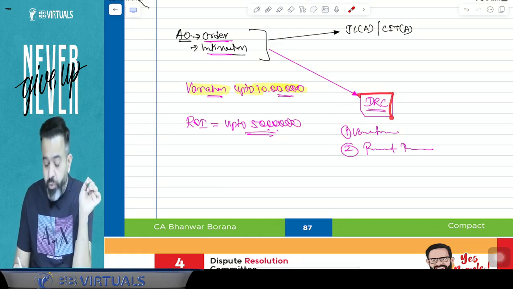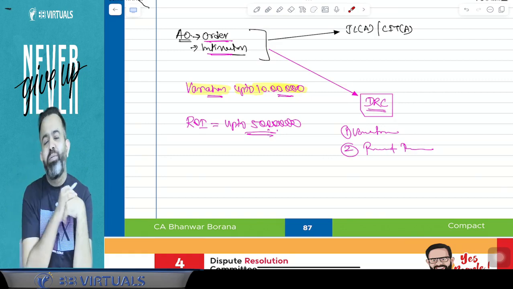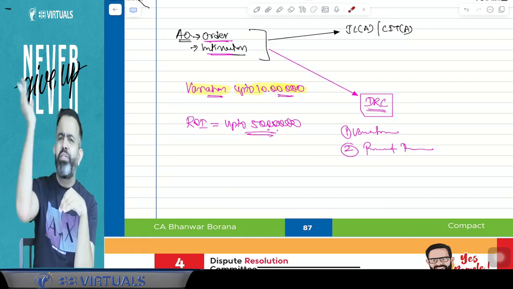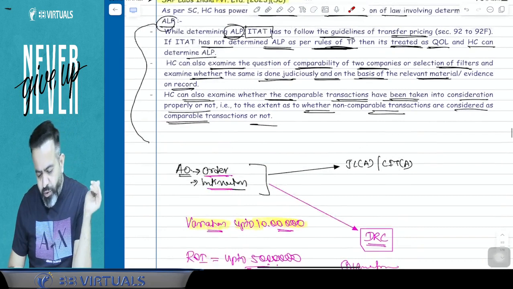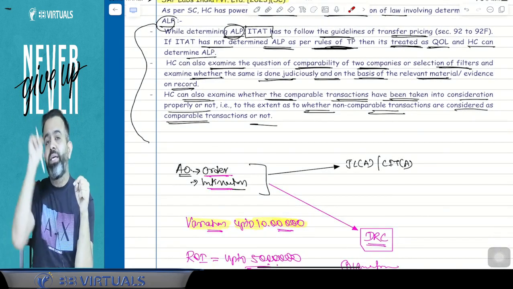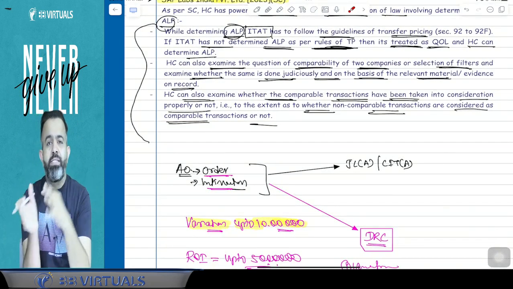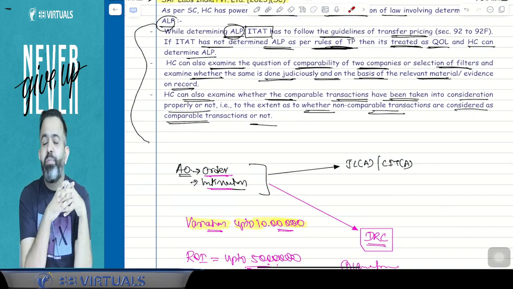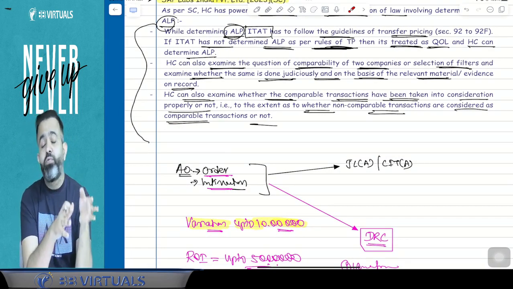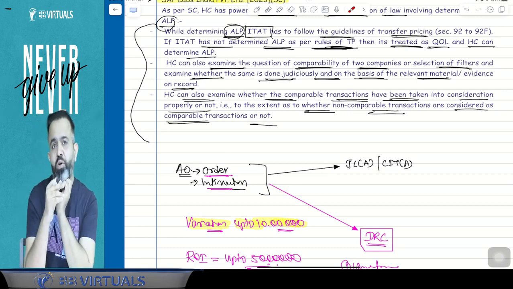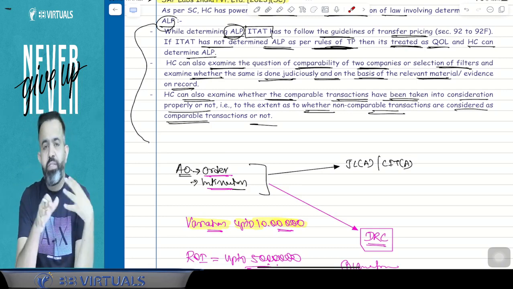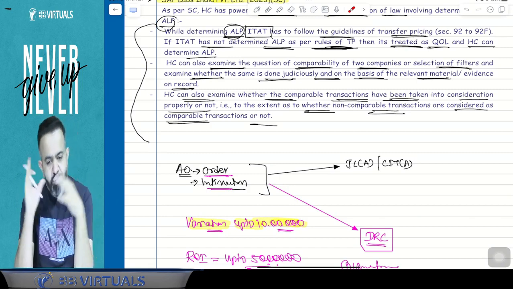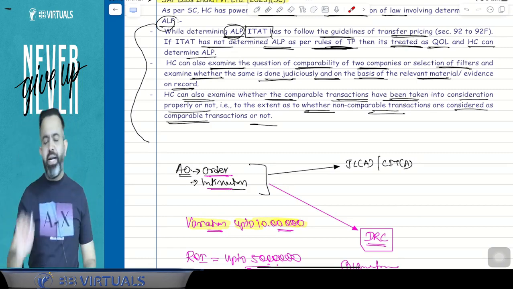So guys, we have discussed one DRP concept, Dispute Resolution Panel. That was different. That is applicable in case of a non-resident or foreign company, where the assessing officer made the variation, or where the assessee's case was transferred to the TPO, the transfer pricing officer, and due to the transfer pricing officer there was a variation. So that was applicable only to that type of assessee.